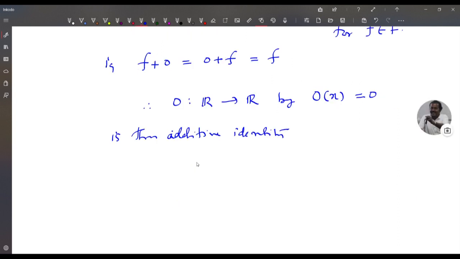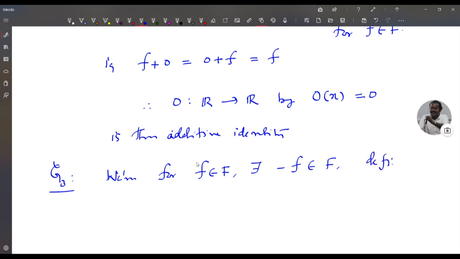We prove the G3 axiom. We have for f in F there exists minus f in F defined by (−f)(x) equal to minus of f(x).